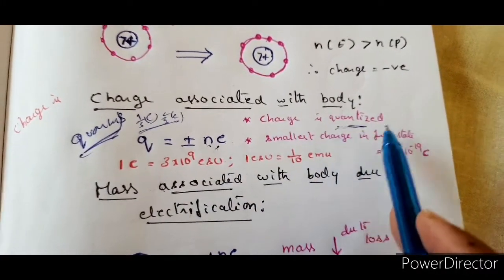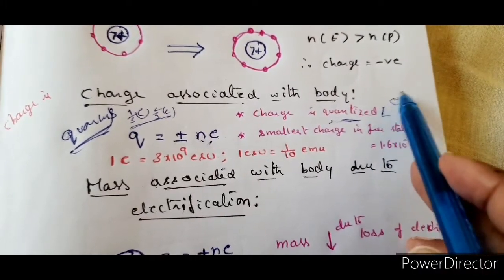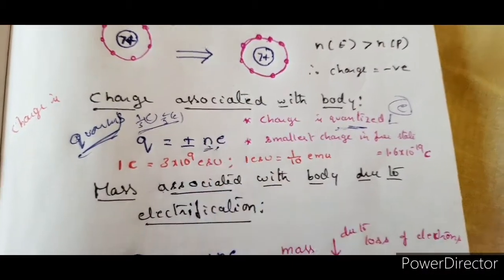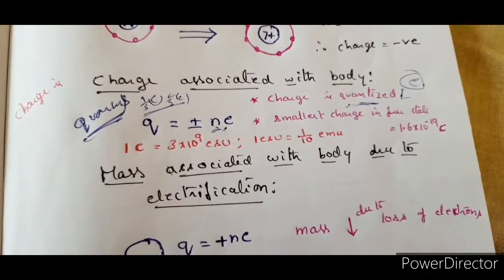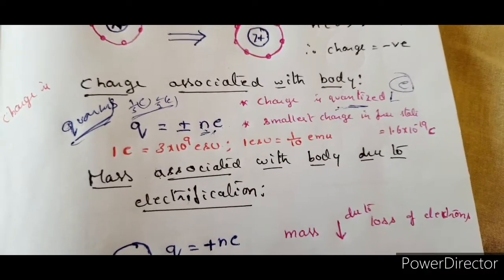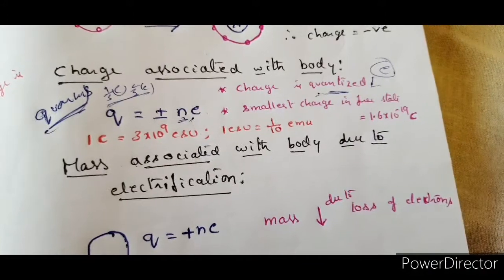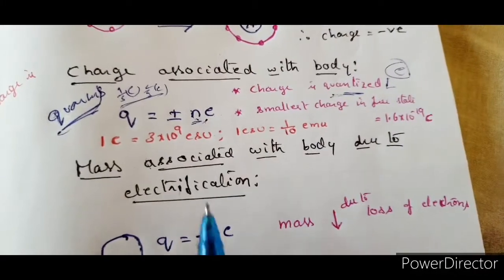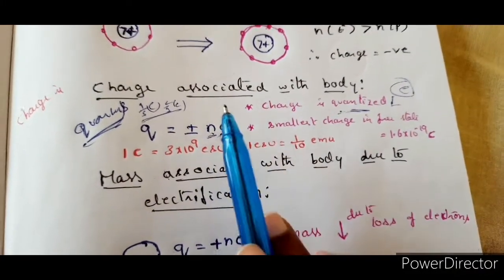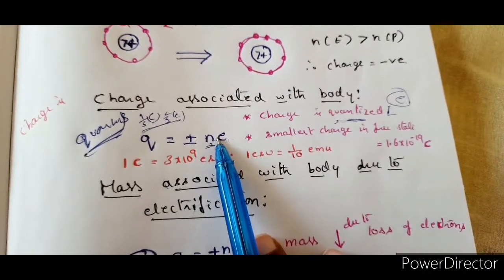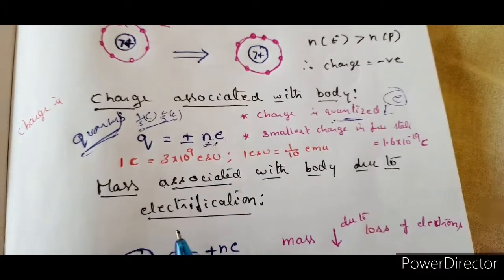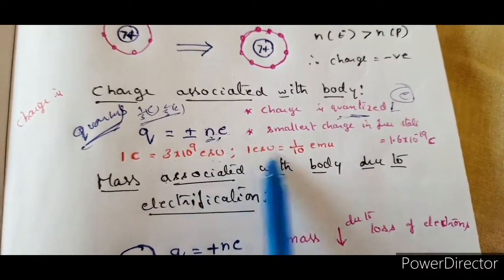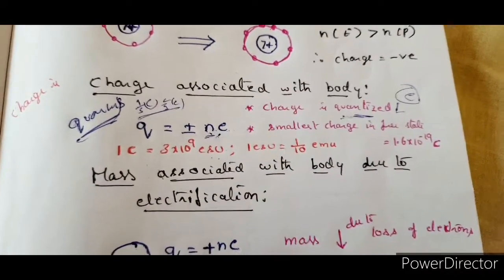How is it quantized? Into packets, where the least packet is e, and the next ones are 2e, 3e, 4e. That means integral multiples of e. There is nothing like 1.5e. The charge on a body cannot be 1.5e or 2.3e. These are integral multiples of e only. So we call that the charge of a body is quantized. Clear? And now, 1 coulomb is equal to 3 into 10 power 9 electrostatic units. These are the constants that you have to remember if at all needed.